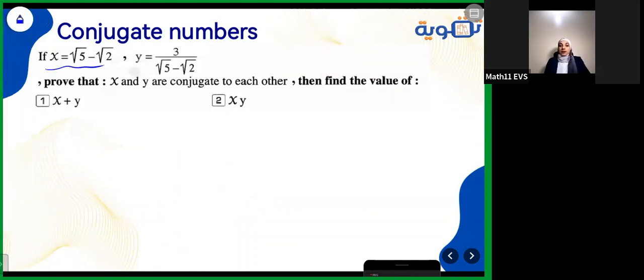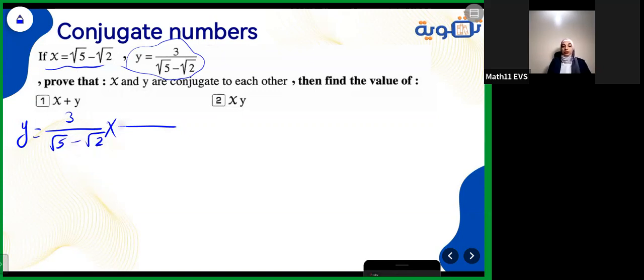This is x, and this is y, and I need to prove x and y are conjugate numbers. First, x is already simplified, so I need to simplify y also. It will be 3 over root 5 minus root 2. Okay, multiply by the conjugate of the denominator up and down. Root 5 plus root 2. Here it's root 5 plus root 2.